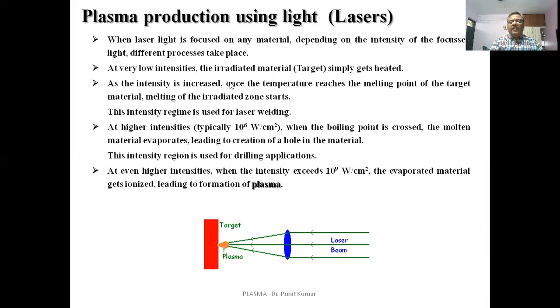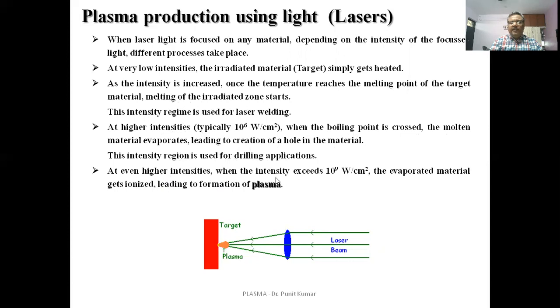As we increase the intensity of the incident radiation, the temperature increases and reaches the melting point of the target material and melts the upper layer of the target. At very high intensities, when the boiling point is crossed, the molten material evaporates, leading to creation of a hole in the material. This intensity region is used for drilling applications in the target.